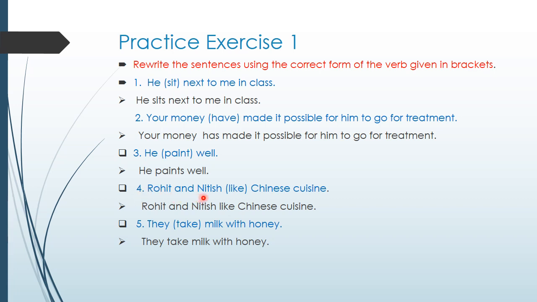Number 4. Rohit and Nitish dash Chinese cuisine. Here, children, the subject is Rohit and Nitish, two children are there. So, we use a plural verb. Like is plural, so we have no change here. We use the same word. Rohit and Nitish like Chinese cuisine. Now, number 5. They take milk with honey. Here the subject is they and it is plural. So we use a plural verb. Take is a plural verb. So, they take milk with honey. Okay children, so you write the practice exercise in your notebook.